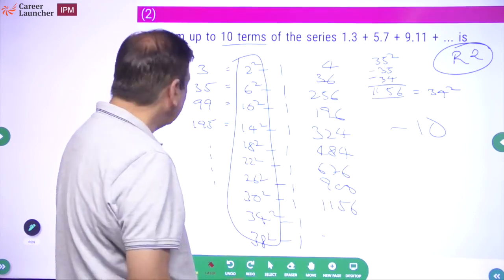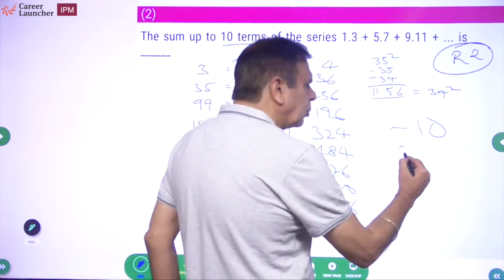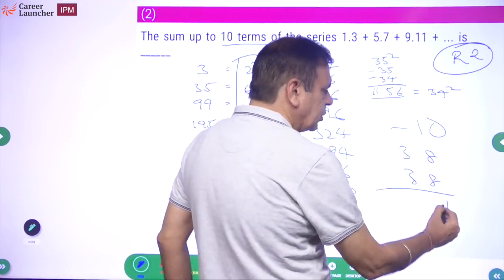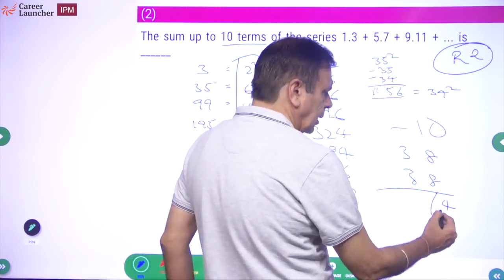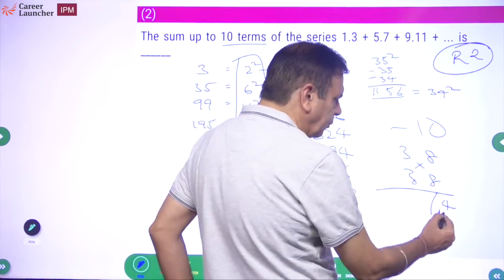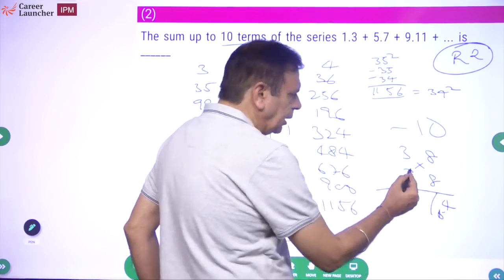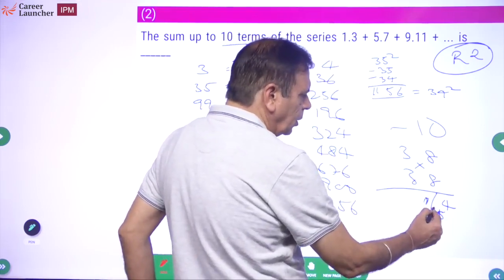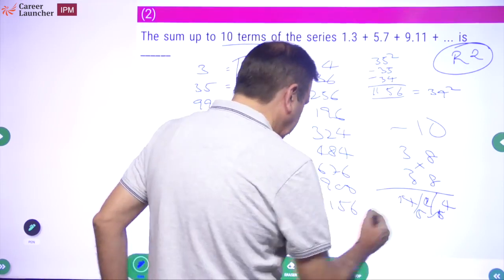Okay. And what is 38 square? Don't know, no problem. Cross multiply. Remember your Vedic maths. 8 8 is 64. Carry 6. 24 plus 24, 48 plus 6, 54, carry 5, 9, 14, 14, 44.